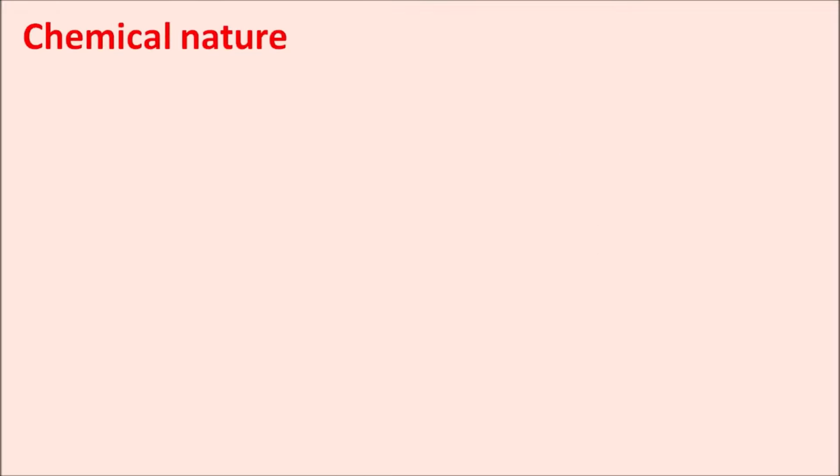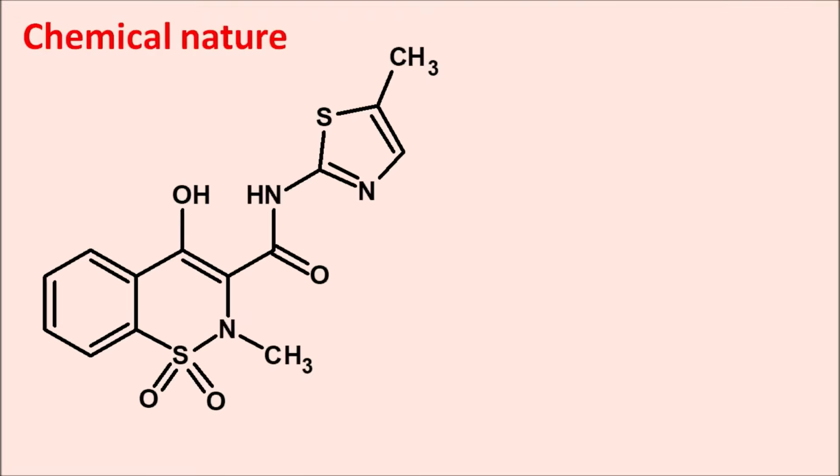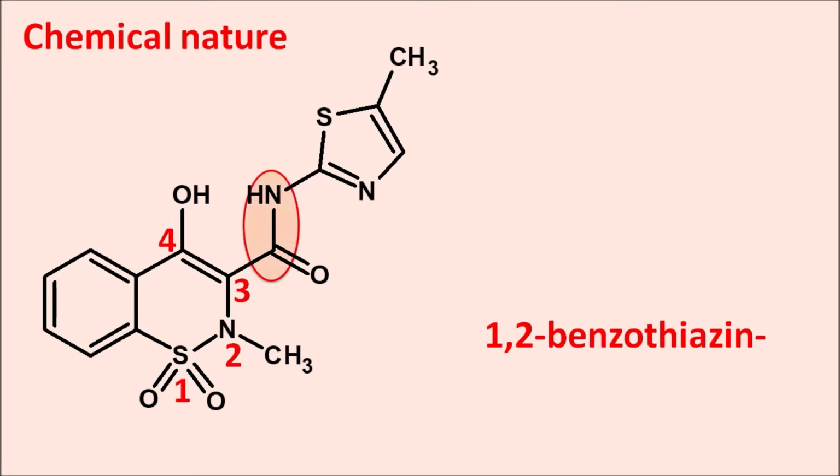First of all, what is the chemical nature of this drug? So this is the structure of meloxicam. And here we can observe the heterocyclic ring system with sulfur and nitrogen. We can start the numbering from sulfur. So this is 1, 2, 3, 4 and so on. Now here sulfur and nitrogen are present at the first and second positions. So we can write this suffix as 1,2-benzothiazine. But at the third position we can observe a carboxamide moiety. So we can represent this with the suffix 3-carboxamide.